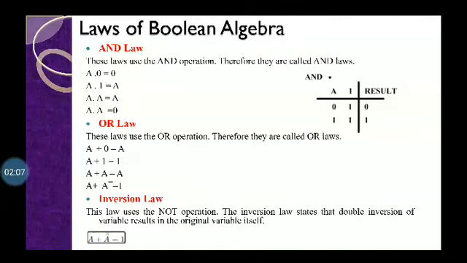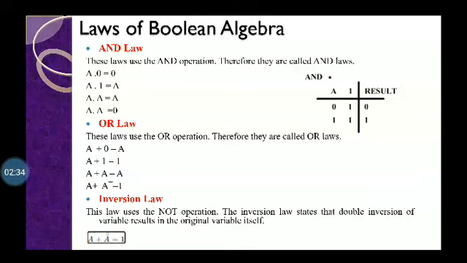Now, the Boolean laws. Next is the AND law. A into 0 is equal to 0, a into 1 is equal to a, a into a is equal to a, and a into a bar is equal to 0. Here on the right hand side you can draw the table taking the values of a and 1 and see the result, or you can take the value of a and 0 and multiply them and see the result.